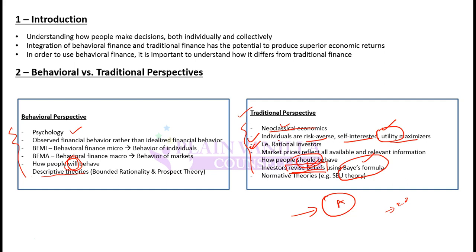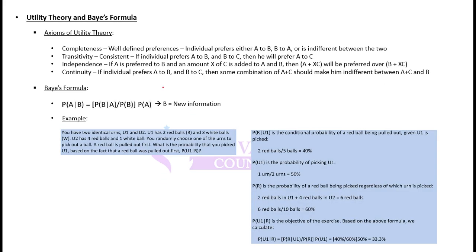And the theories that are derived from the traditional perspective, or theories on which the traditional perspective bases itself, are normative theories. Normative theories define what an investor should do, and not what an investor will do. So remember these keywords: descriptive theories, normative theories, psychology, neoclassical economics, utility and Bayes formula, and bounded rationality and prospect theory. Now moving on to discussing these.